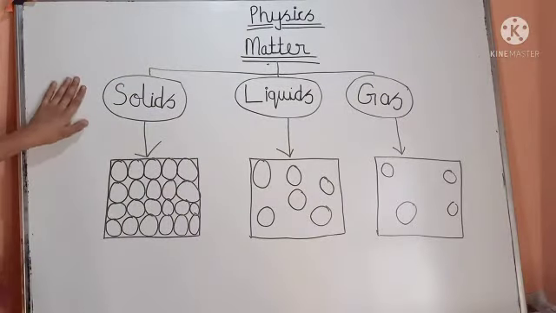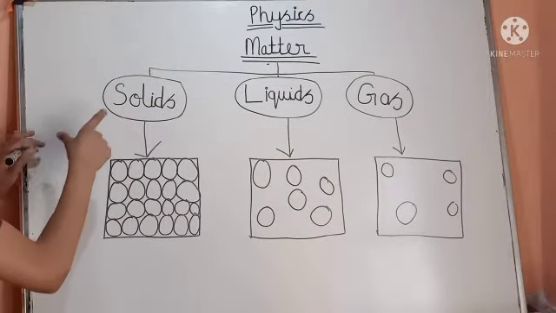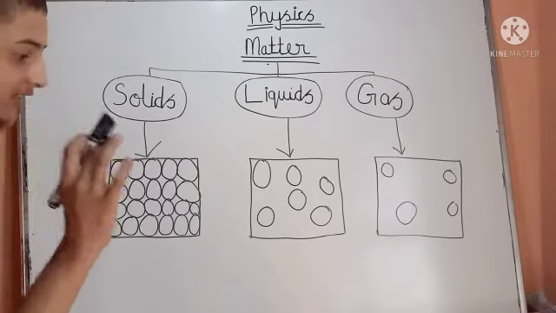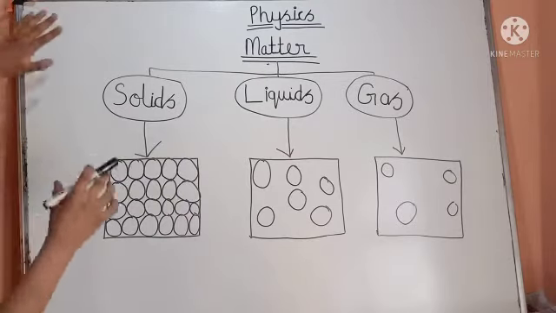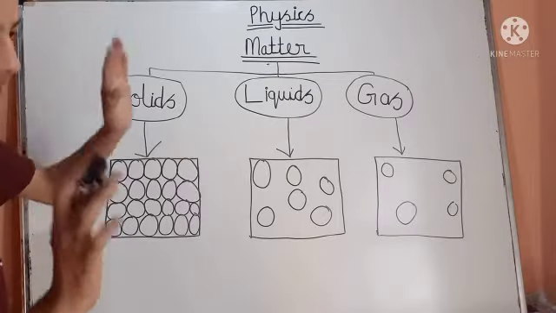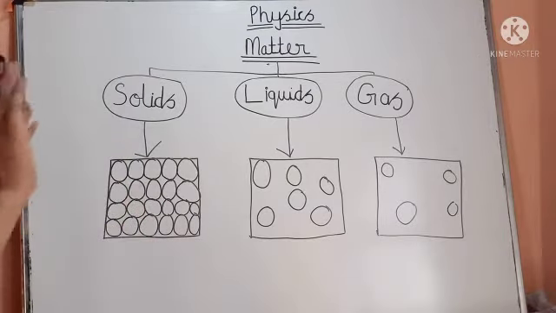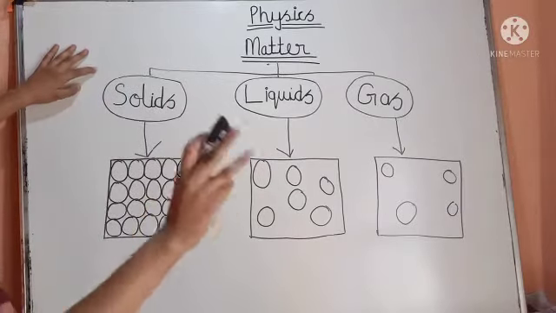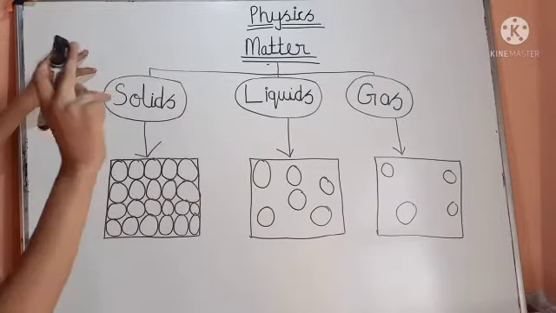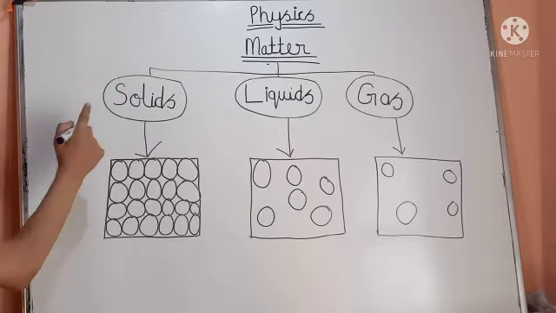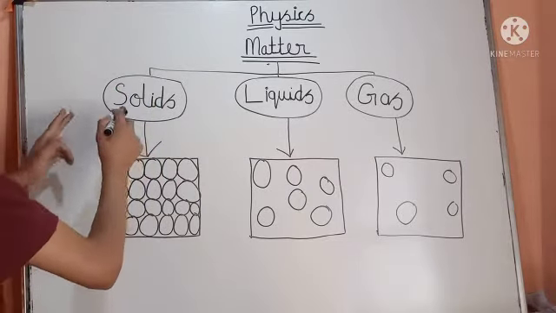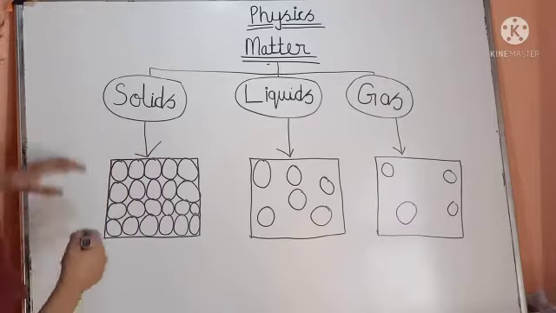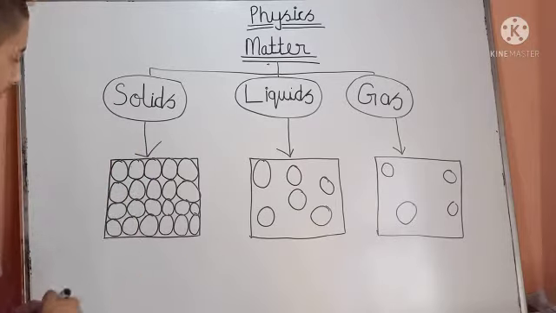See, first of all, we will study solids. Solids have definite shape, size and volume. Have you learned this now? I have repeated the definition three times. You must learn the definition of solids, liquids and gas. So the definition of solid is: solid has definite shape and volume.